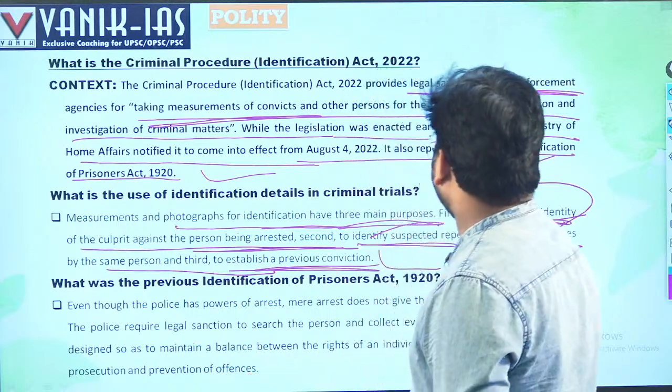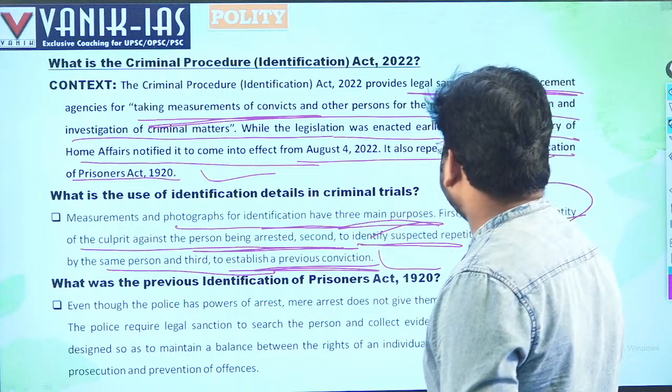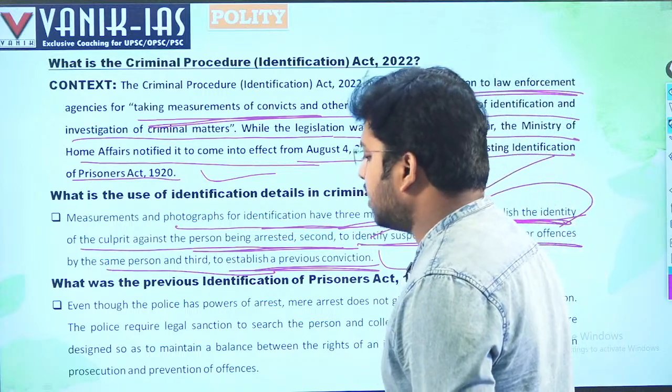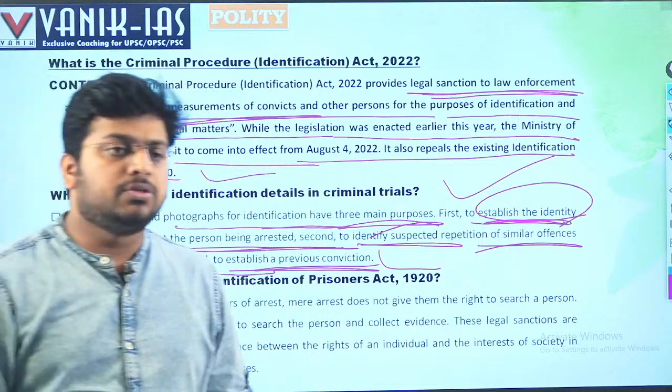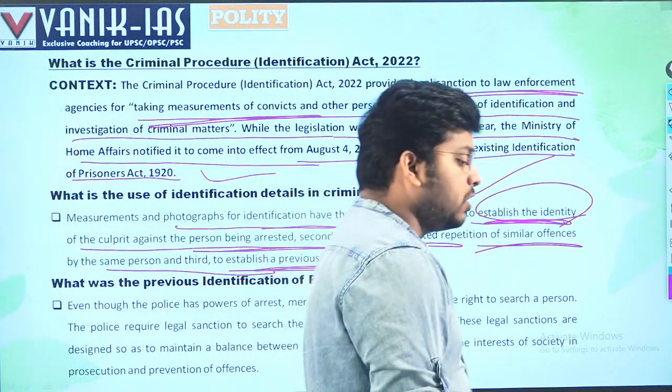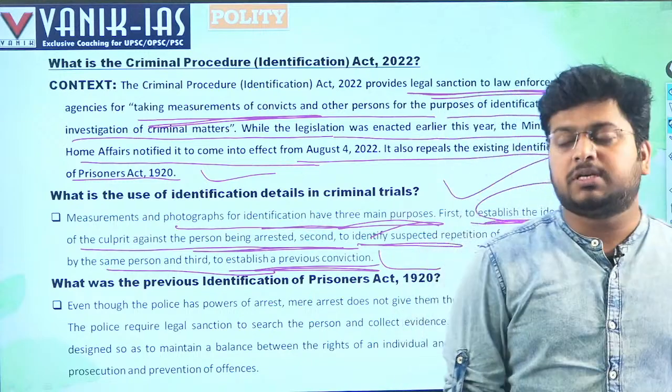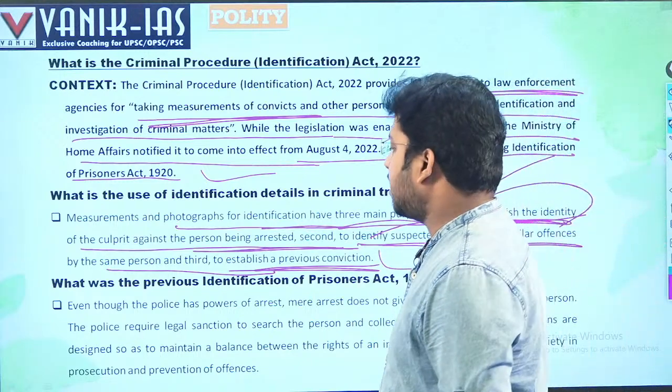Right? Second, identify suspected repetition, because many times the same criminals conduct similar types of crimes. Who is the expert? For example, somebody is stealing bikes. Obviously, he will be expert in stealing bikes. So that can be matched.